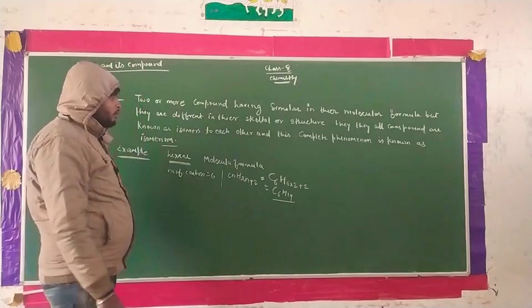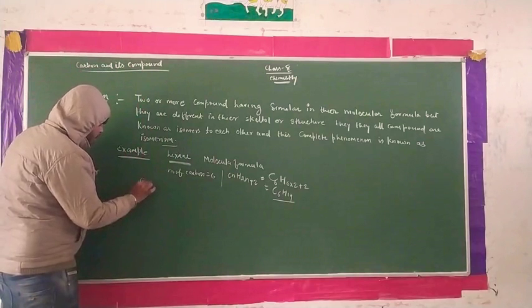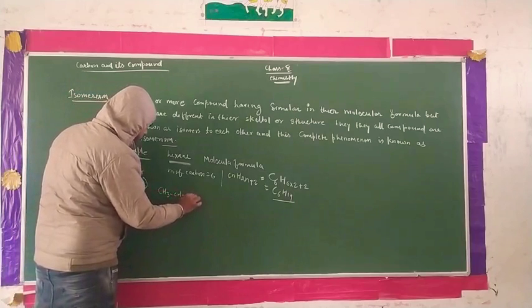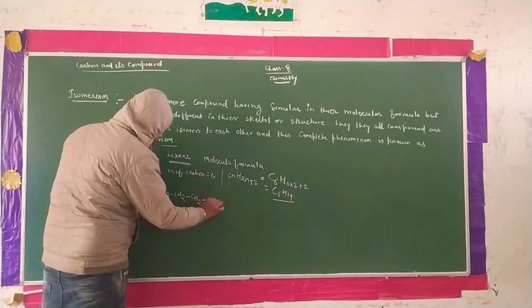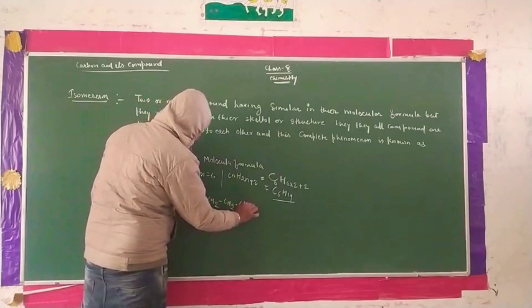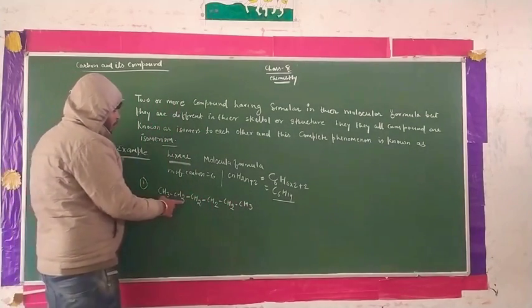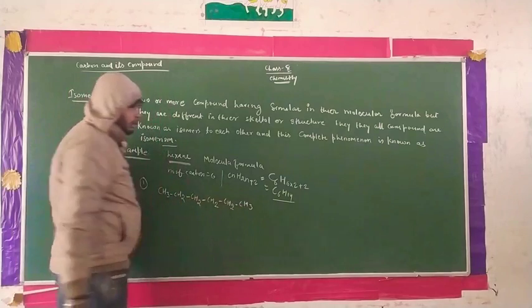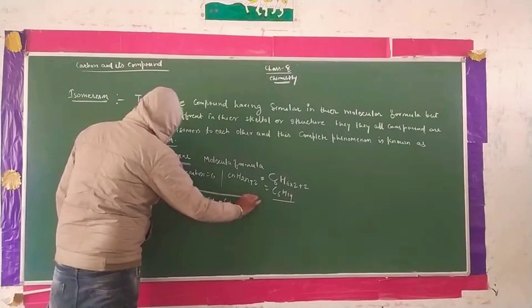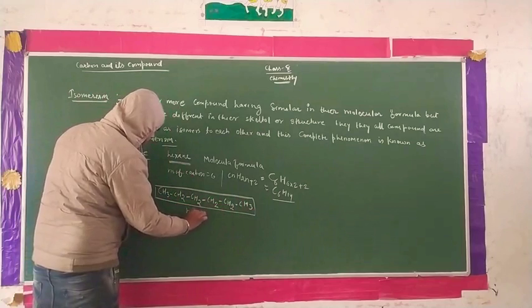In this way, we can prepare many examples. First, we write the first compound's skeleton like this: CH3, CH2, CH2, CH2, CH2 and CH3. That is 1, 2, 3, 4, 5, 6 carbons, completed. Counting hydrogens: 3, 5, 7, 9, 11 and 14. So this is hexane, the parent chain containing 6 carbons.